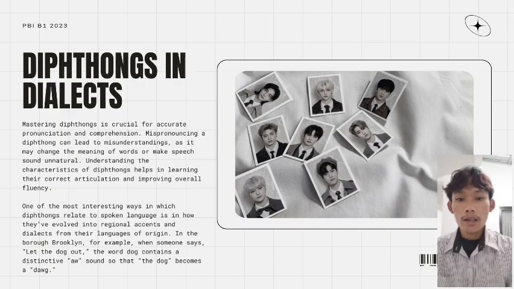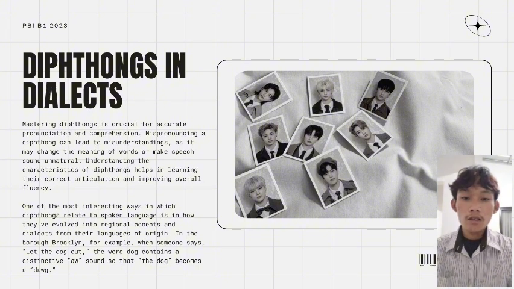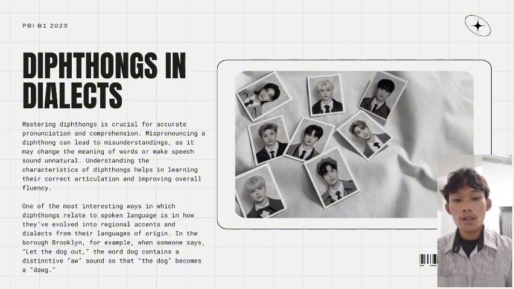Diphthongs in dialect. Diphthongs also play a big role in accent and dialect. The difference in pronunciation of diphthongs is often characteristic of a particular accent. For example, in the Brooklyn English accent, the word dog is pronounced with an ow sound, making it sound like dog. This shows how diphthongs can give an accent its unique identity.